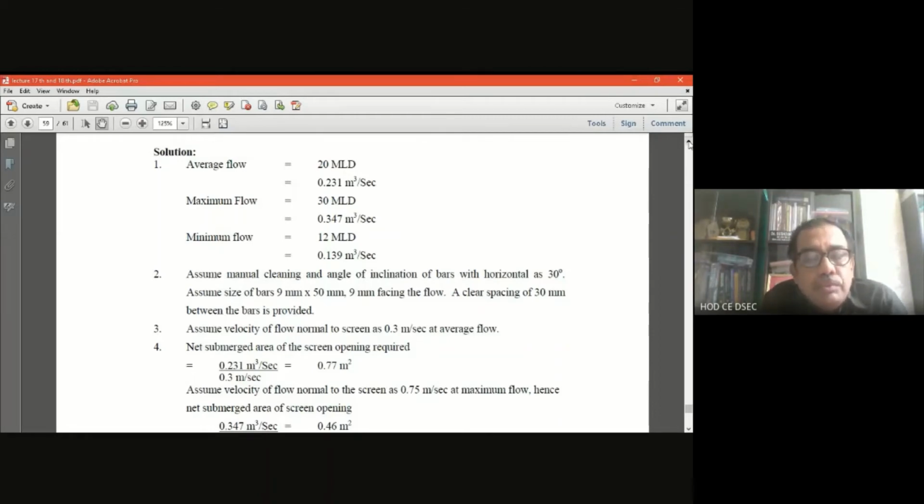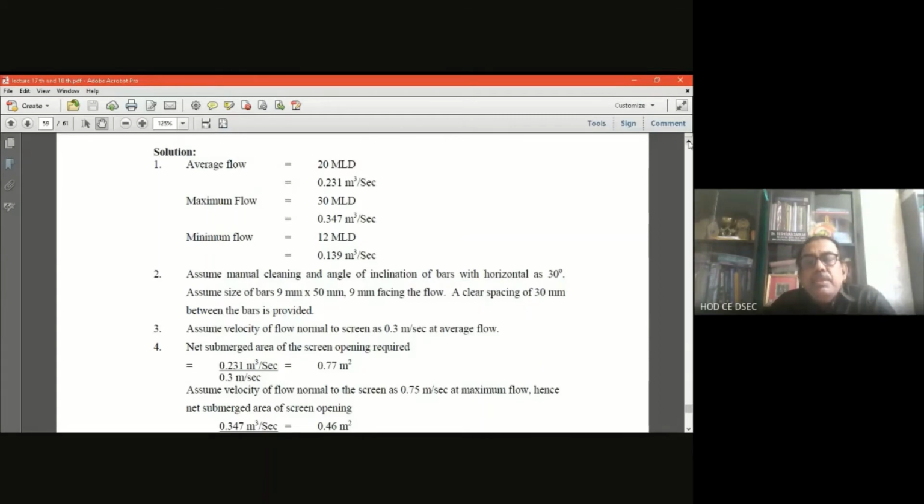Now assume manual cleaning and the angle of inclination of the bars. Why manual cleaning? Because 20 million liters per day is an average, so we can consider it a small treatment plant. So it is manual cleaning. In the design of the system you have to assume certain things first.